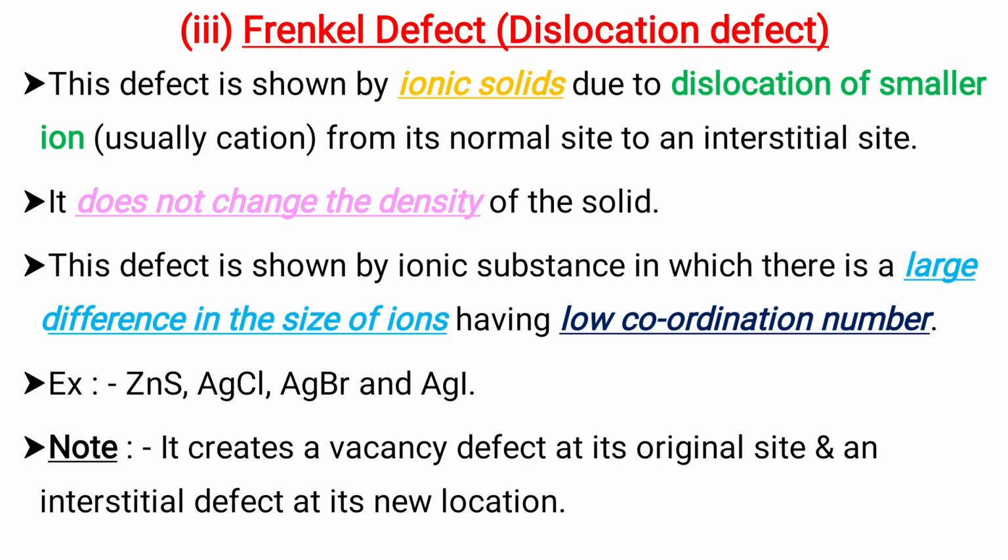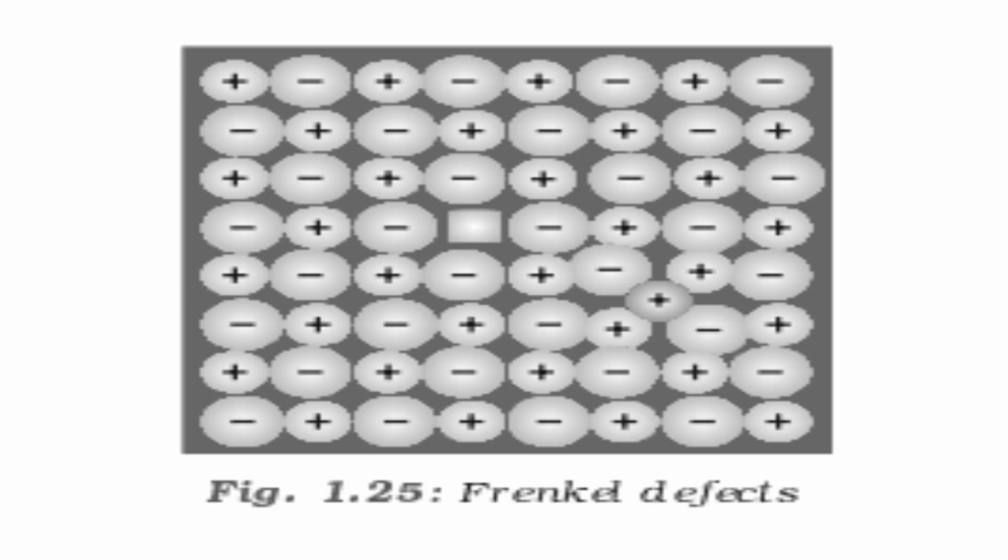and this defect is shown by ZnS, AgCl, AgBr and AgI. And Frenkel defect creates a vacancy defect at its original site and an interstitial defect at its new location. This is the picture where you can see Frenkel defect.